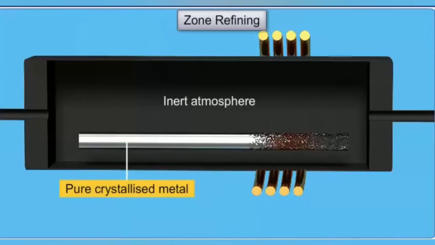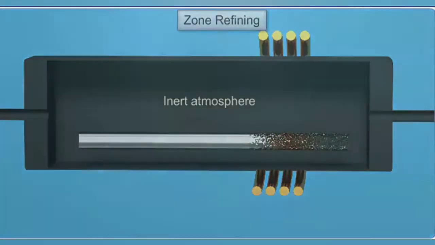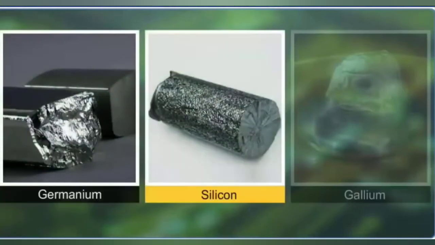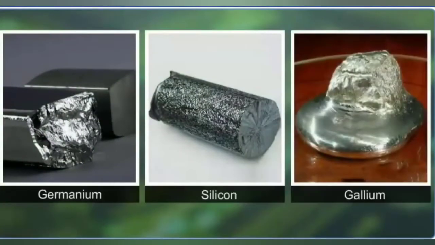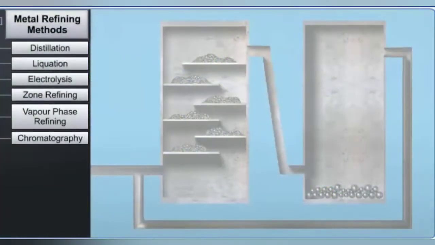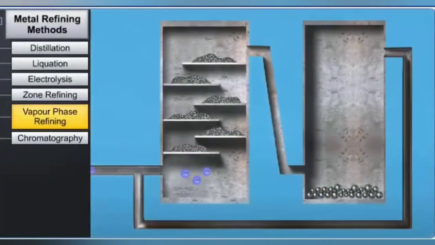This process is repeated several times till the impurities are completely driven to one end of the rod, which is finally cut off and discarded. Elements such as germanium, silicon, and gallium, which are used as semiconductors, are refined by this method. Next, we are going to study about vapor phase refining.